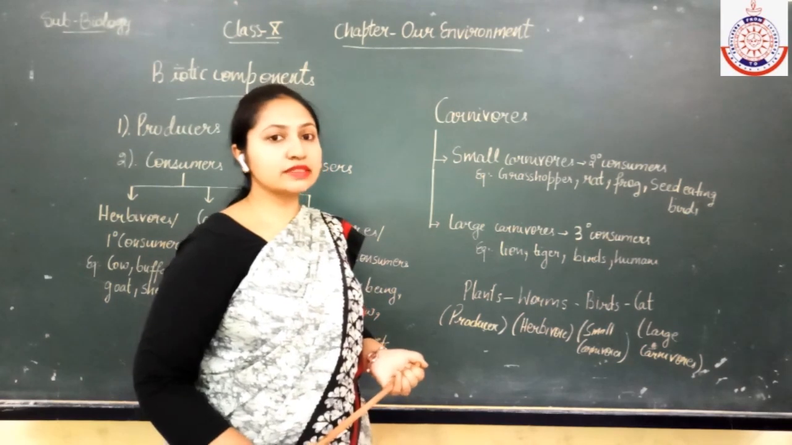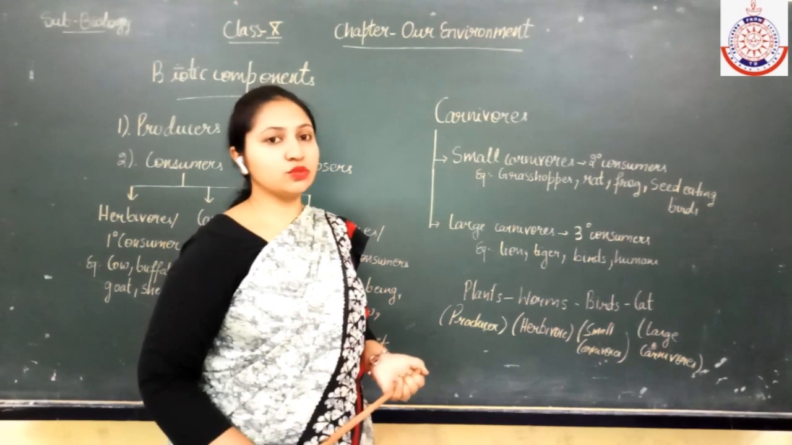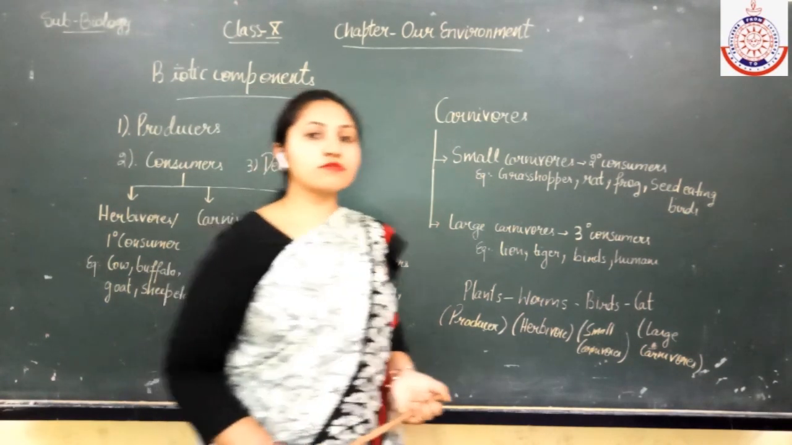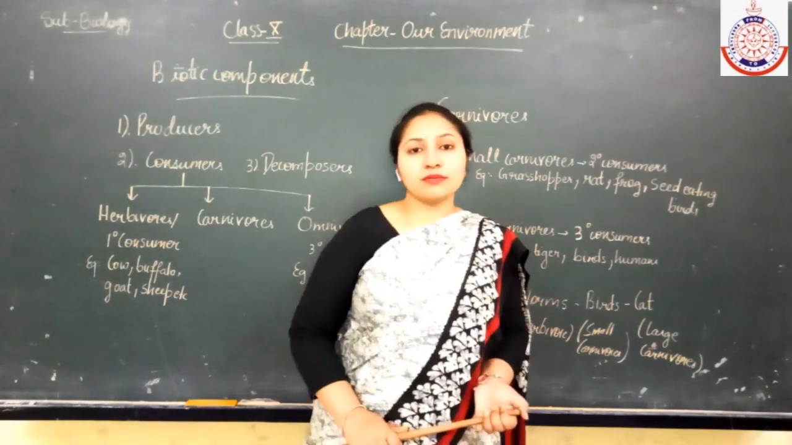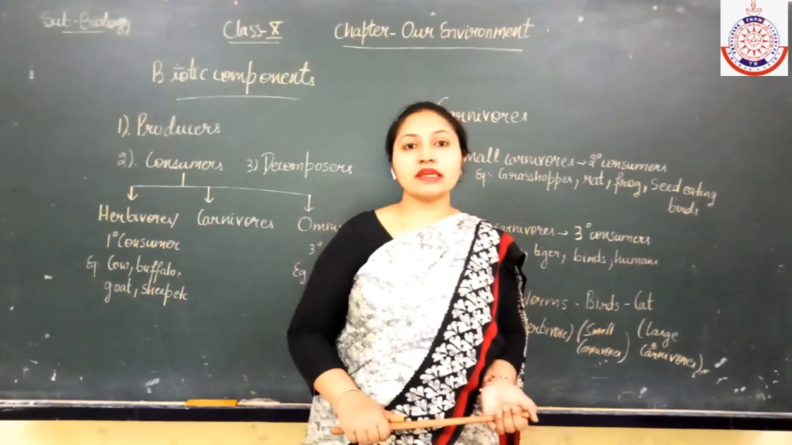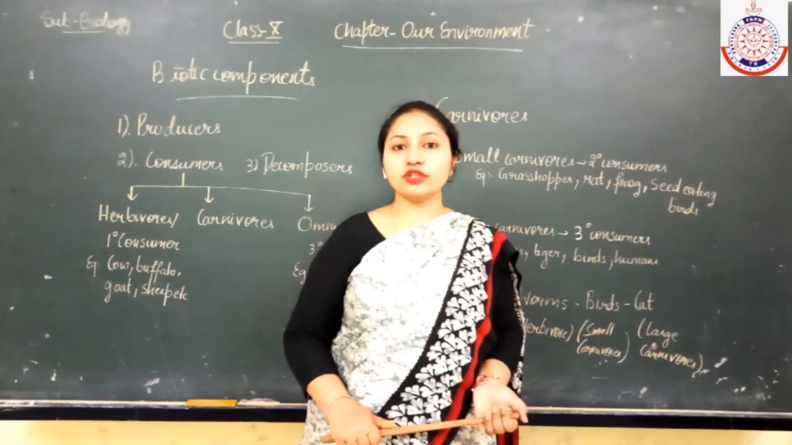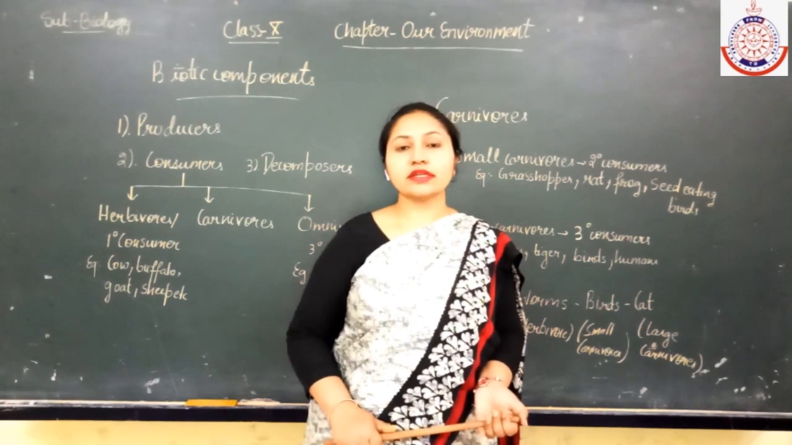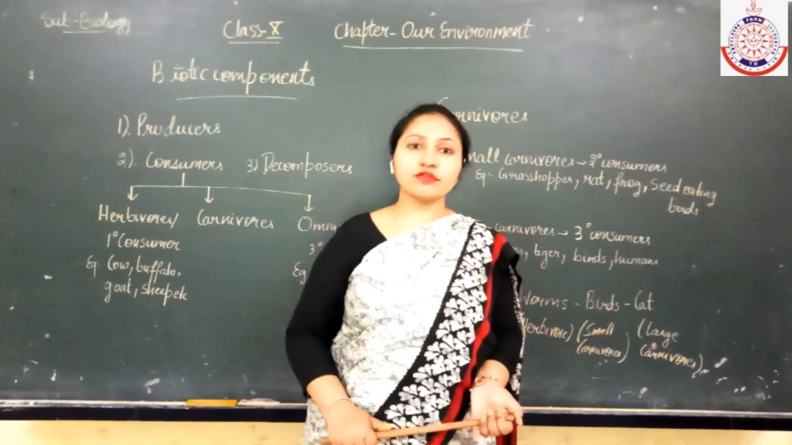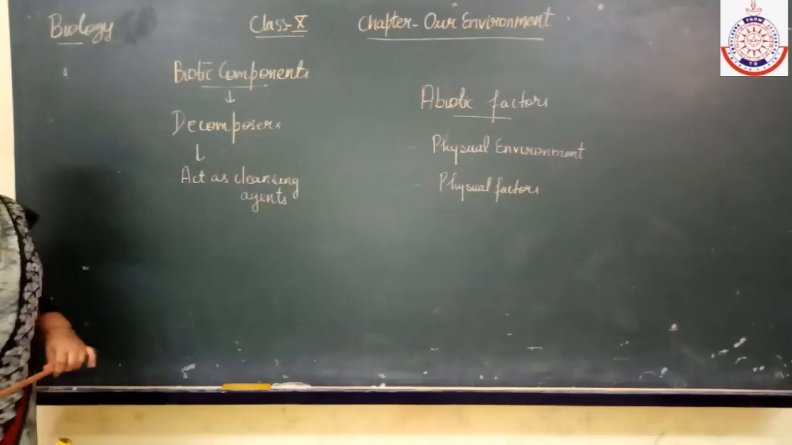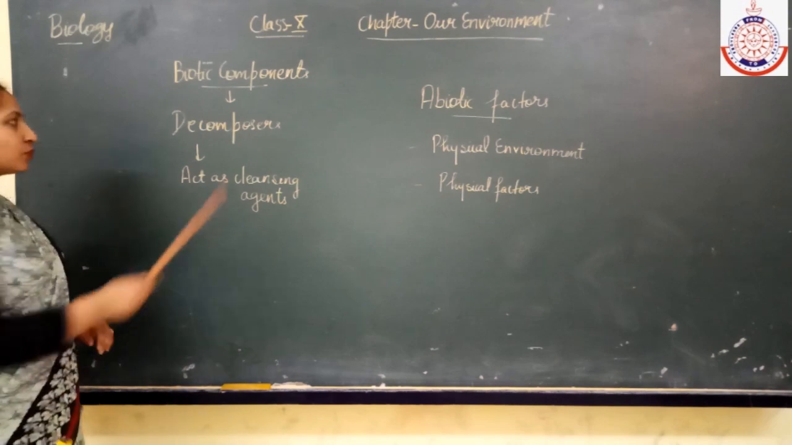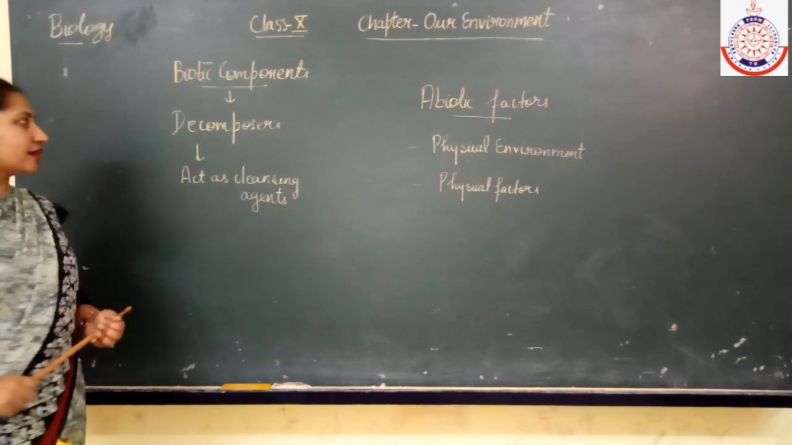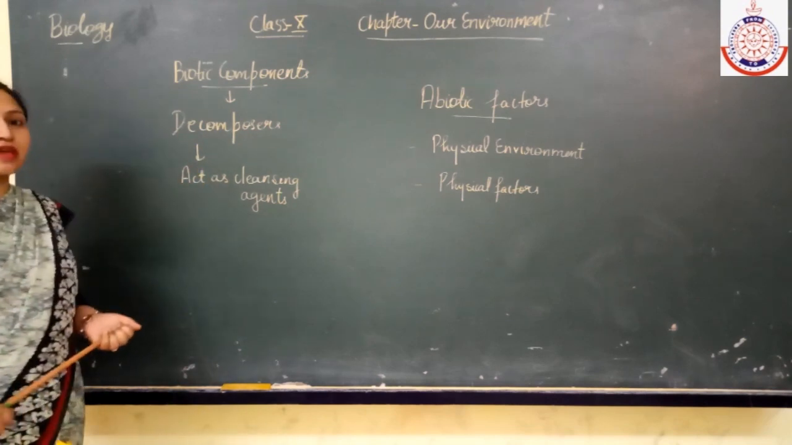Next, we will discuss the function of the ecosystem. What are the functions of the ecosystem? The ecosystem helps in maintaining the flow of the nutrients between the biotic and the abiotic components. It supports the life of the organisms. Now, the third component of the biotic components is decomposers.